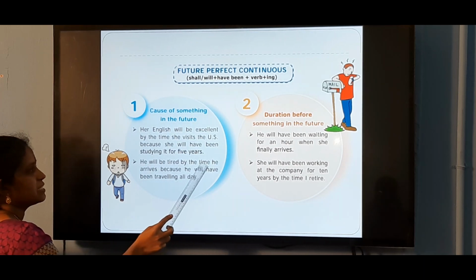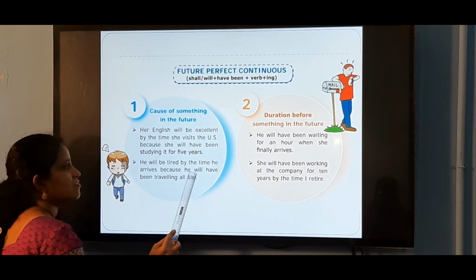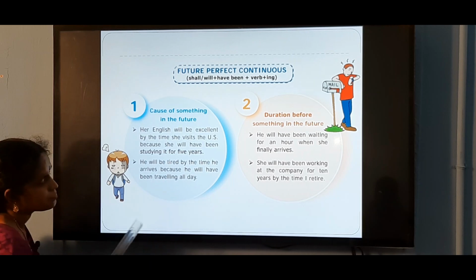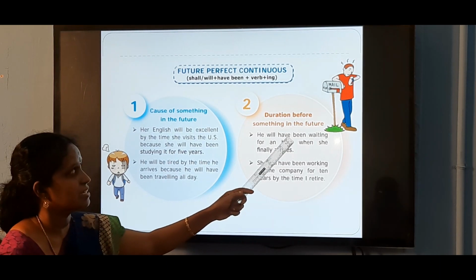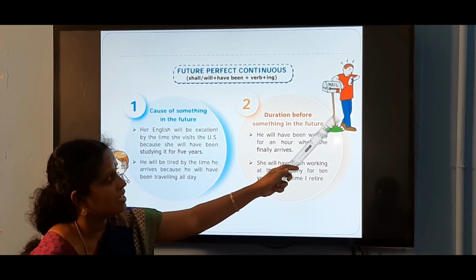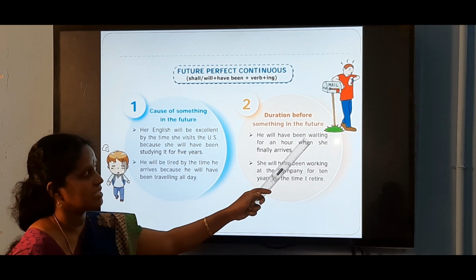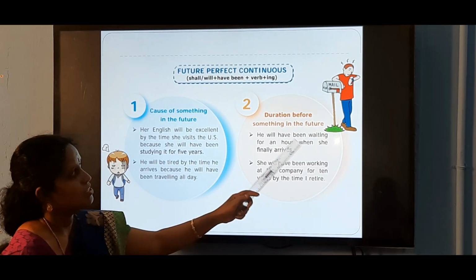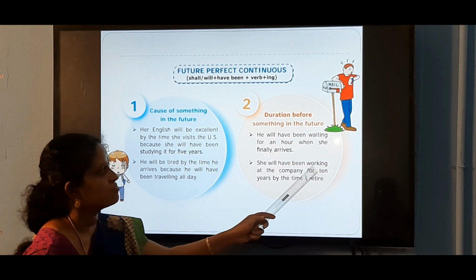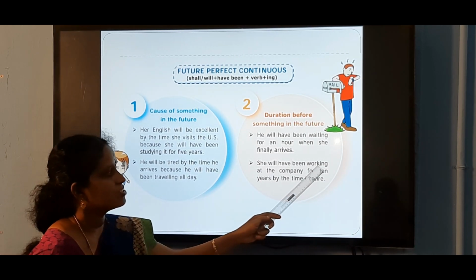He will be tired by the time he arrives because he will have been travelling all day. The action is continuously happening. Duration, before something in the future. He will have been waiting for an hour when she finally arrives. Will have been waiting. Continuous action in the future, so we use future perfect continuous here. She will have been working at the company for 10 years by the time I retire. Will have been working.